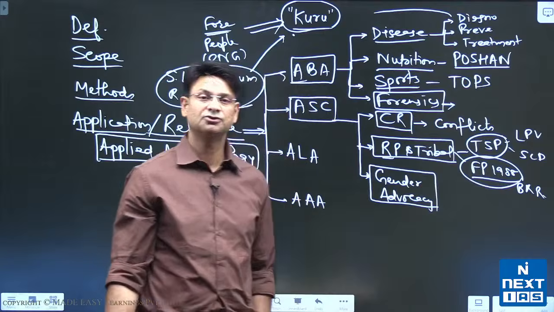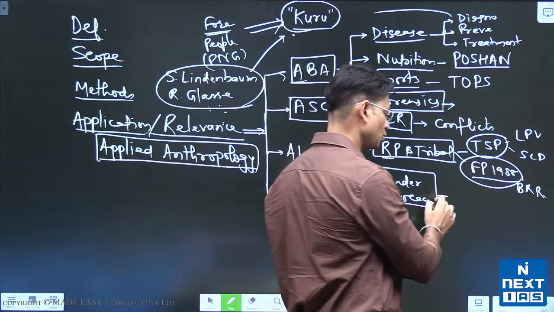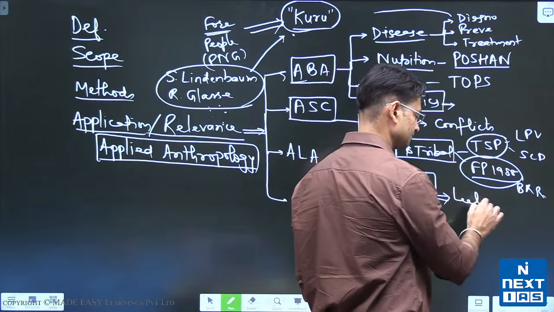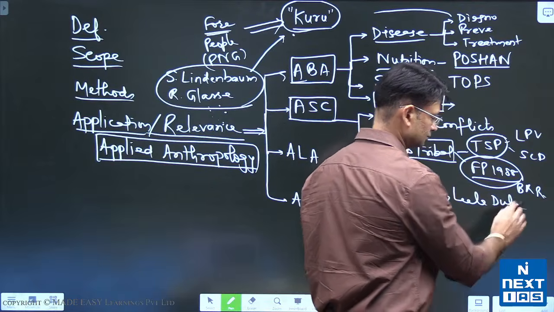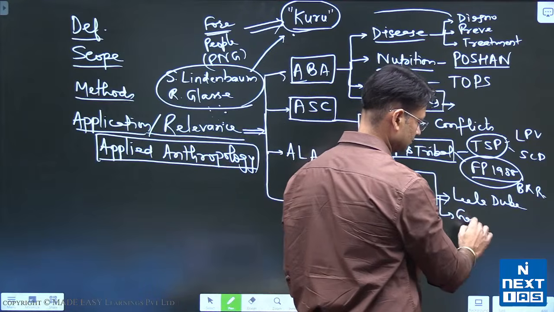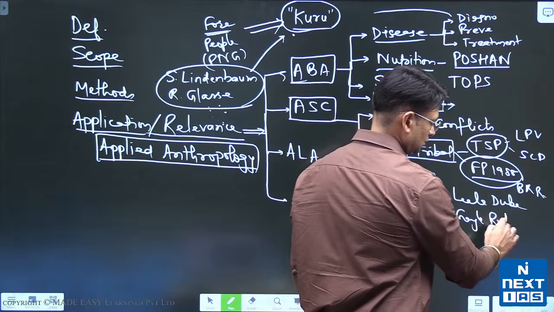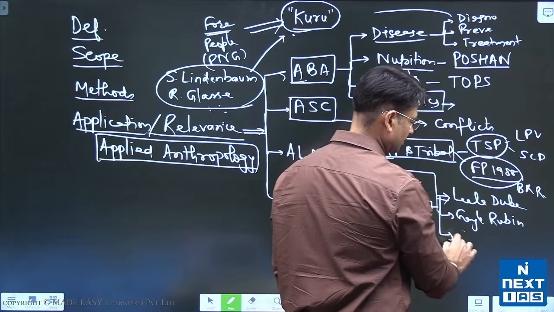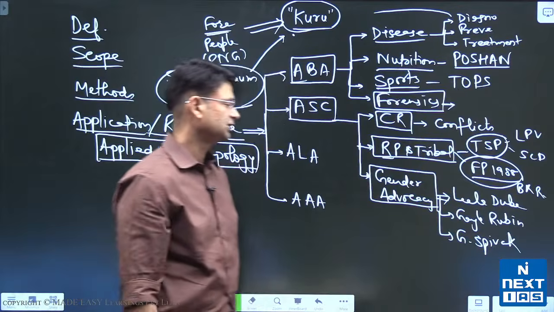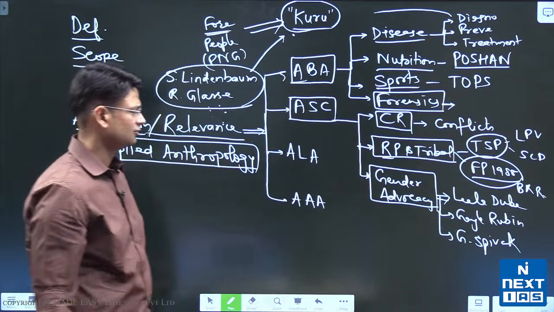ठीक है. Gender advocacy, that means there are many anthropologists who advocate for the rights of women. Say for example, Leela Dubey is one, Gail Rubin another, Gayatri Spivak, Gayatri Chakravarti Spivak, and many other scholars, they work for.